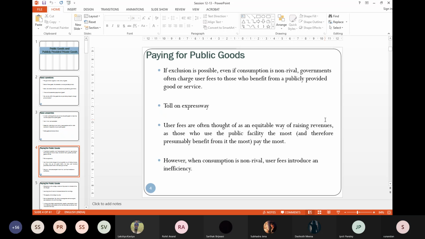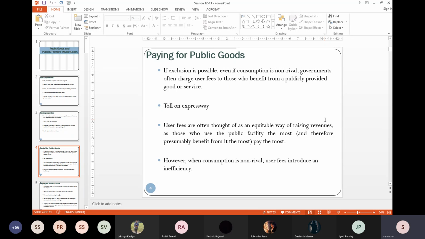Now, suppose exclusion is possible. Same example of road. Put a toll plaza, toll tax. If you don't want to pay the toll, you cannot use the road. Right? It's your choice. I'm giving you, the user, a choice. Use it, not use it. If you want to use it, you have to pay the toll. But consumption is still non-rival. Then government charges user fees.